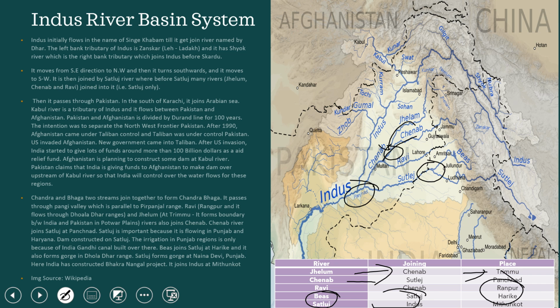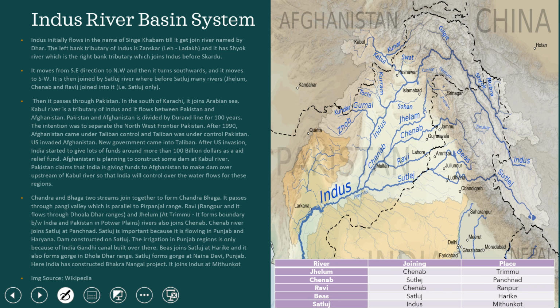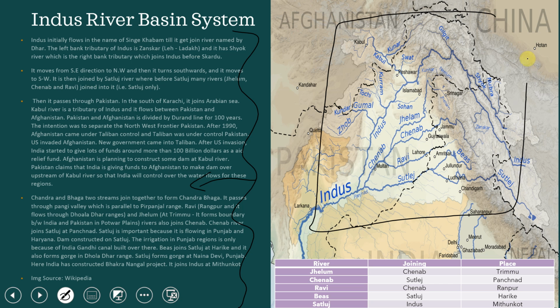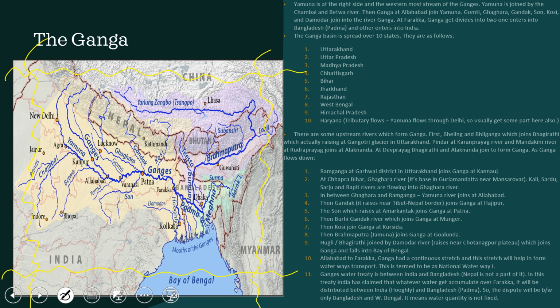So I think you got the idea of the Indus River Basin System. This is a long theory, no need to remember it. Just go through it and understand the overview that I have given. Go through this map to see where the rivers join and form an overview in your mind. You will understand this whole theory of the Indus River Basin System. Then we will move to the Ganga Basin.